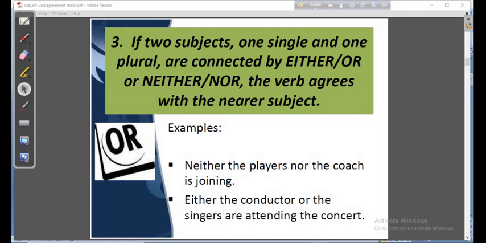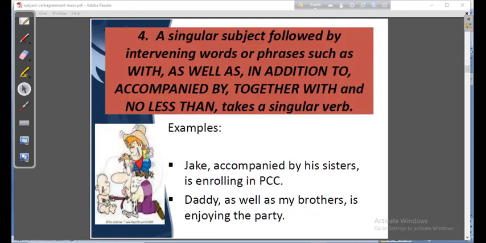In many competitive exams like admission tests or other competitive exams, you will be randomly asked from this topic or this rule. Several times you will get this in your life. So my dear students, look at it very carefully, remember it very carefully. Nearer subject, as I have said. Okay, let us move to the next rule.